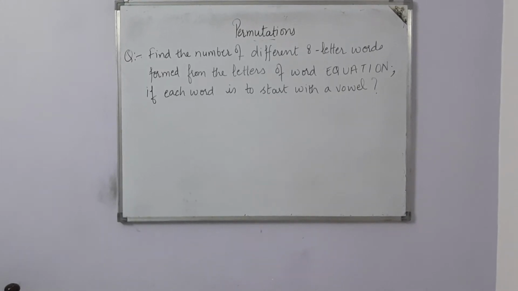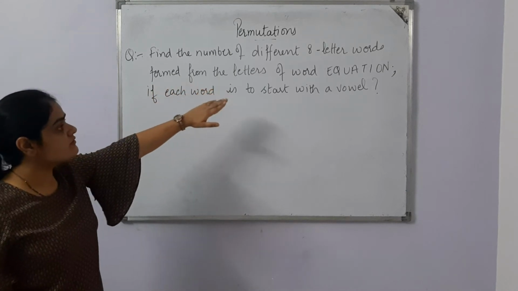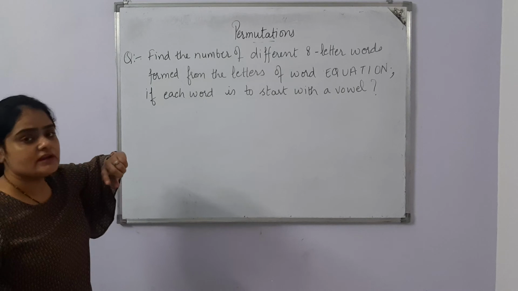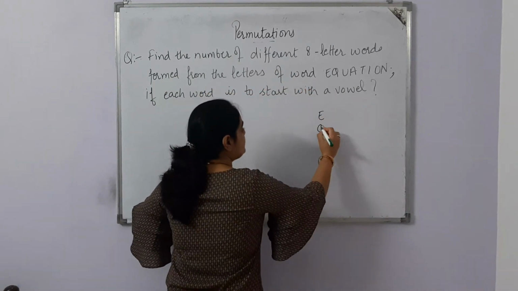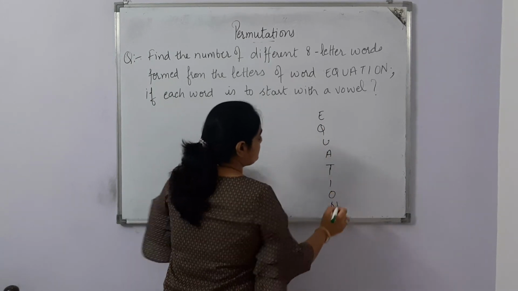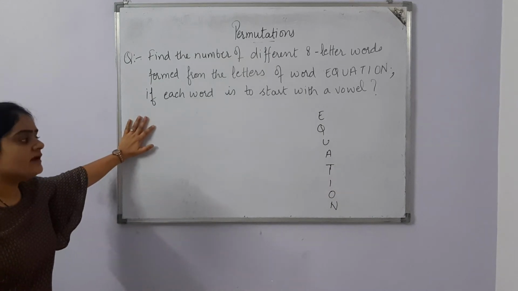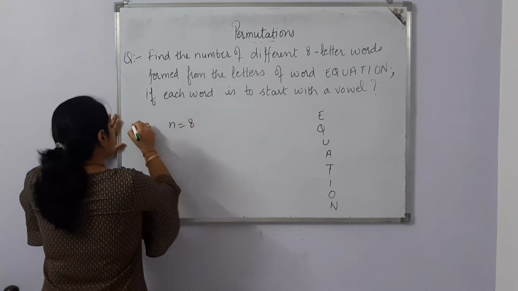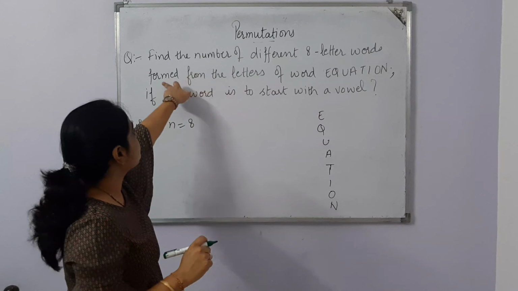The next question is, find the number of different 8-letter words formed from the letters of the word EQUATION if each word is to start with a vowel. Now we have the 8-letter word EQUATION, and we are watching that there is no letter which is repeating in the word. So repetition is not allowed here. We have total 8 letters, so n is equal to 8, and we need to find the number of different 8-letter words formed.